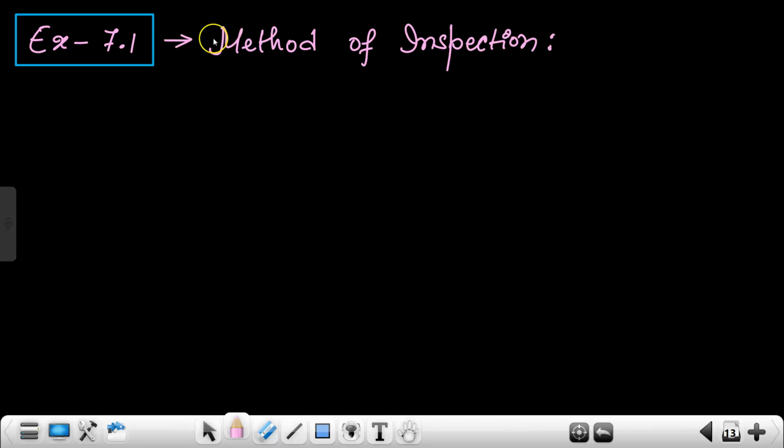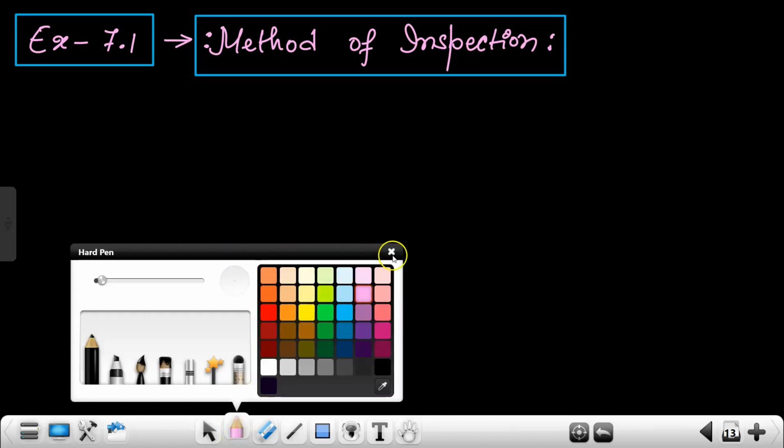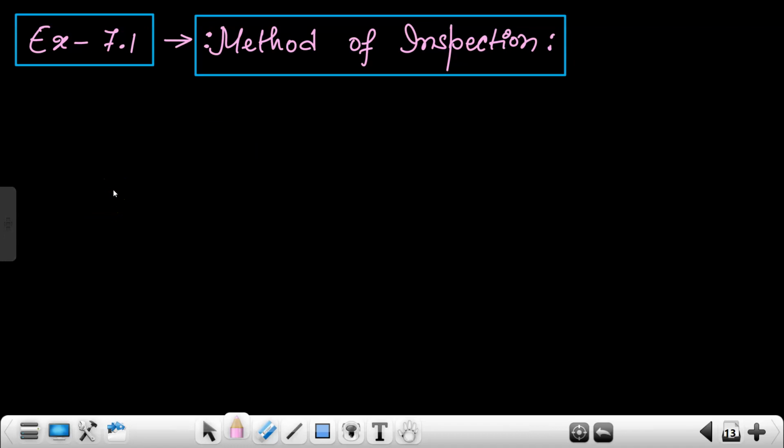One thing you might ask me: sir, when you taught me physics, you could have gone with the NCERT, but at that time you did not go through it line by line. Then why in this maths case are you going line by line with NCERT? Because in mathematics, 90% of your questions will be from NCERT. Believe me on that. Which is not the case in physics, because in physics there are some random questions from theory, and the main thing with NCERT is that it is not an organized book. It contains a lot of material, but it's not organized, it's haphazard. Anyways, no need to worry about that, it will be helpful for sure. Now, the method of inspection, I will teach you by taking questions from NCERT books only.